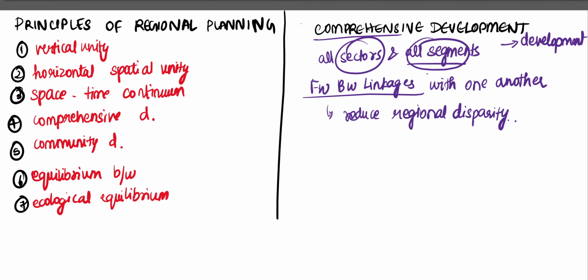So, in comprehensive development, all the sectors and all the segments must develop equitably, and forward and backward linkages with one another should be established to reduce the regional disparity.